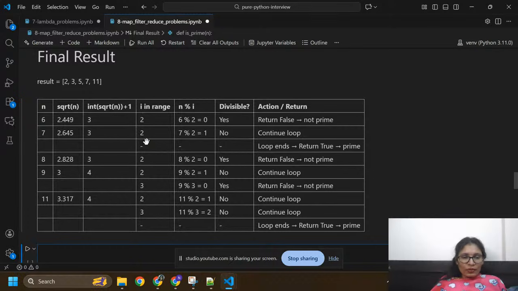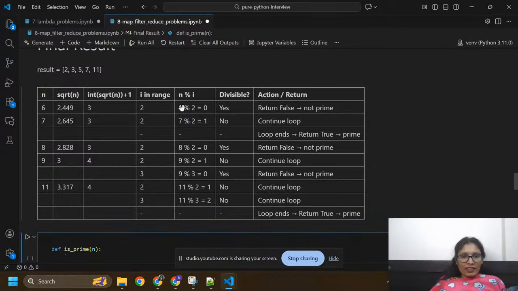So here I'm going to divide n by i. Here i equals 2. So 6 divided by 2, I got 0, so it is divisible, so return false: 6 is not a prime number. Here I'm going to take 7. 7 divided by 2, I got 1. So no, continue the loop. This is not divisible, so we can continue again. Now 8: I'm going to divide 8 by 2, I got 0, so return false because it is not a prime number.